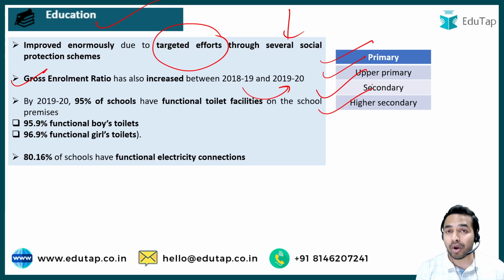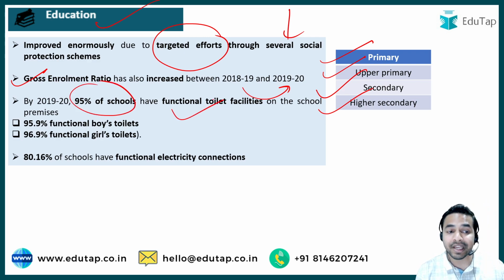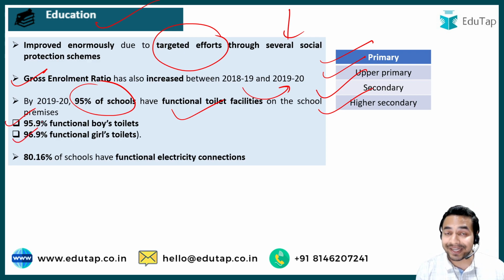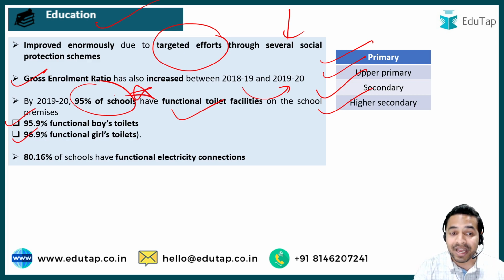Apart from that, when we talk about the functional toilet facilities in schools, it was found that 95% of the schools have functional toilet facilities. And when we talk about functional boys toilets, it was in 95.9% of schools. And when we talk about girls toilets, it was 96.9% of schools. But here the most important number is 95% of the schools having functional toilet facilities on the school premises. So these are the important points that you are required to remember from the exam point of view.